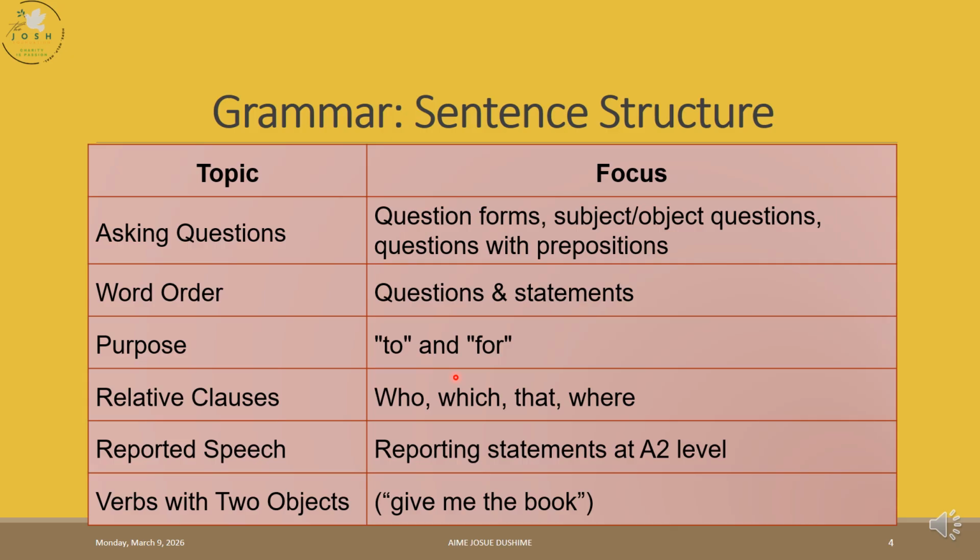And simply when you say relative clause, that is to start a clause. Remember, a clause is a group of words having subject and verb. And in that case, we learned we use who for people, we use which for things, we use that for things or people, we use where for places.